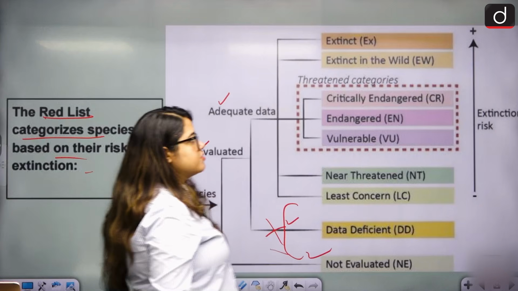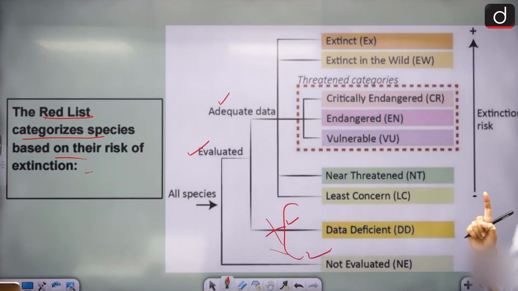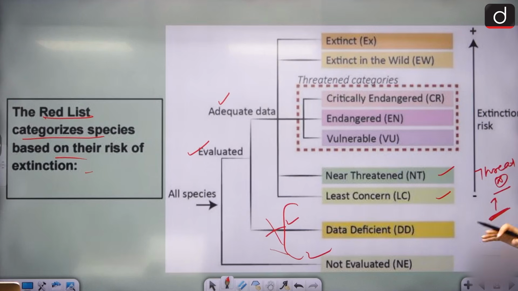In adequate data, the first thing we have is least concern. No concern. They're amply populated. They have good habitat. Everything is fine. Near threatened is the next stage. They don't have a threat yet, but they are near the threat, that if this continues, somewhere down the line they will become threatened. This is a very easy stage. Not much is done regarding the species of this stage. Then comes the threatened category.